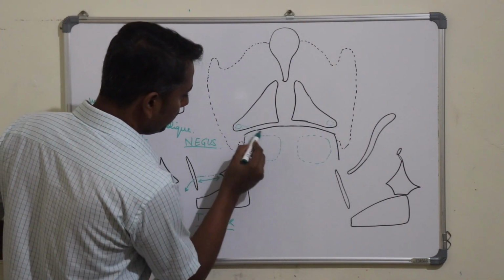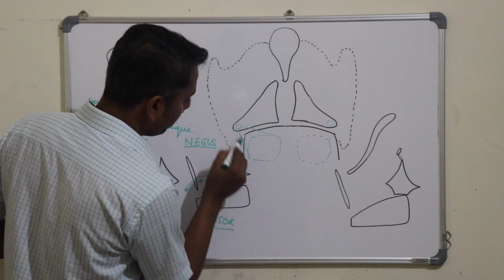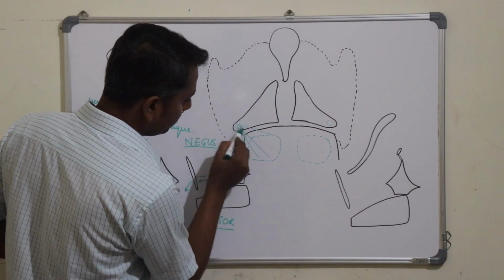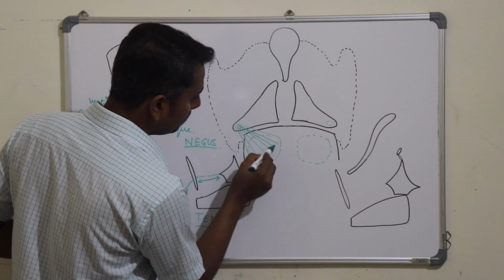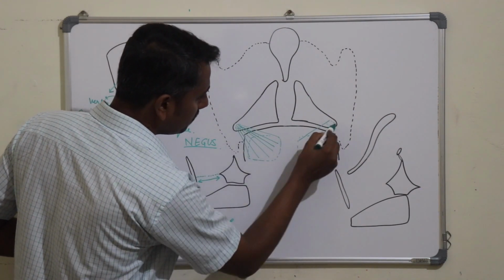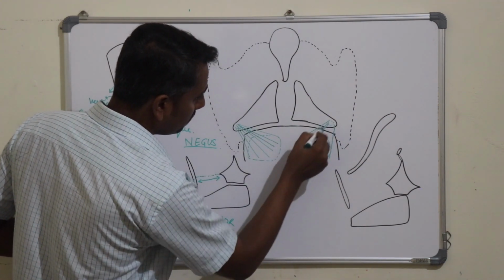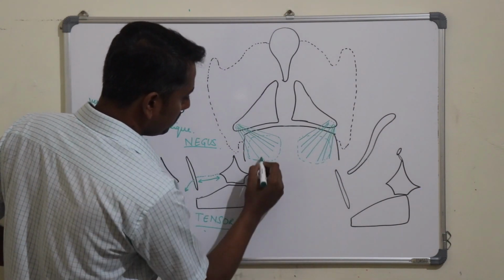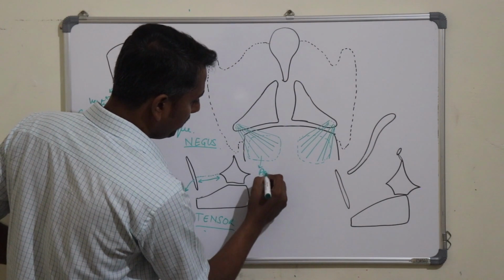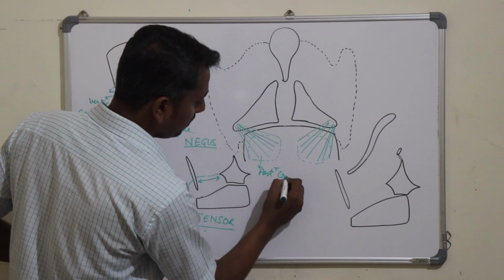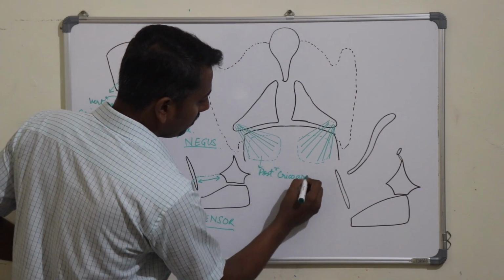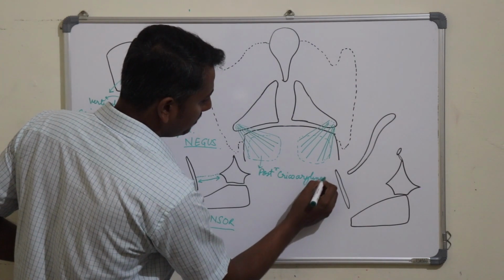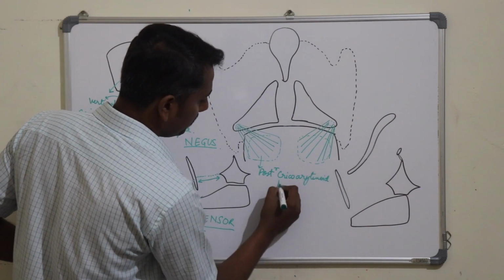So this is the posterior cricoarytenoid muscle.